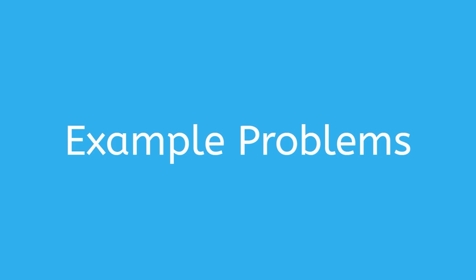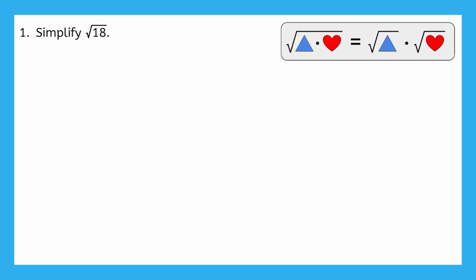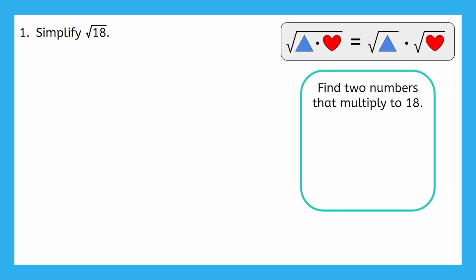All right, sounds like it's time to try a few examples. To simplify the square root of 18, we need 2 numbers that multiply to 18. Pause the video here to list the factor pairs of 18. Here are our factor pairs.